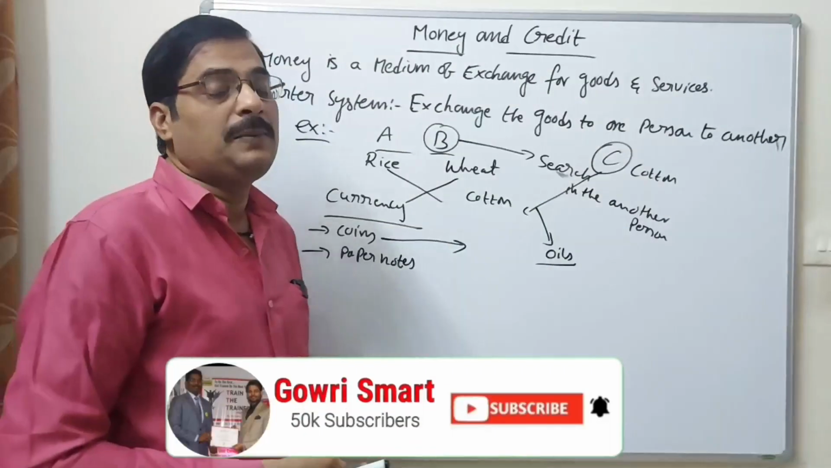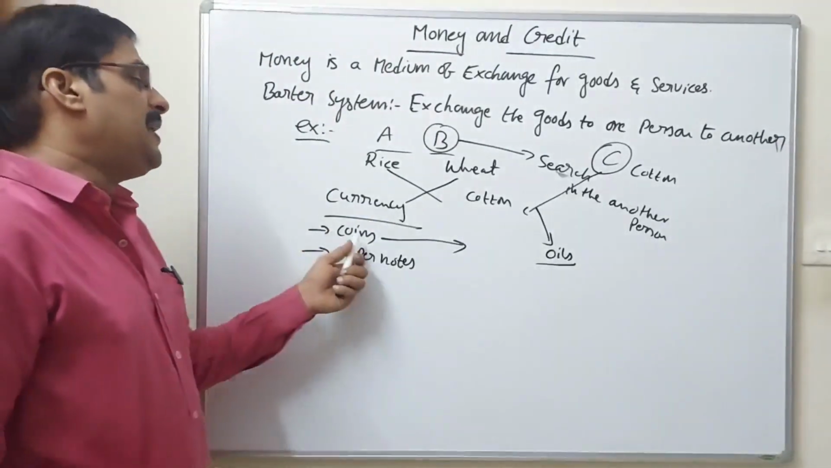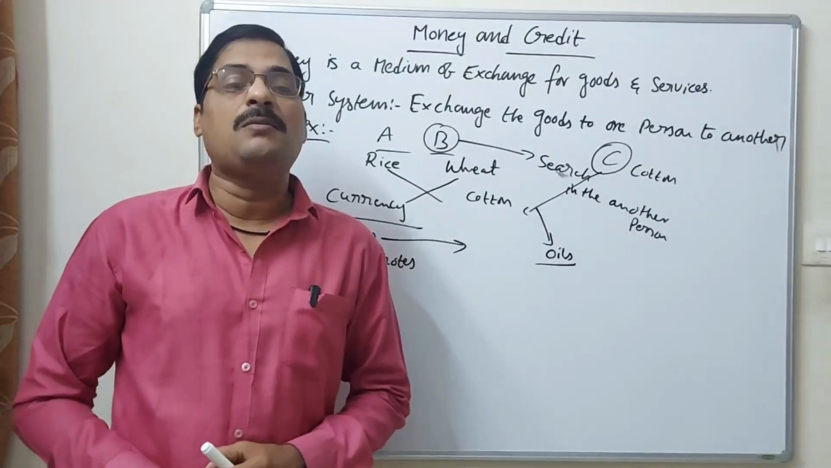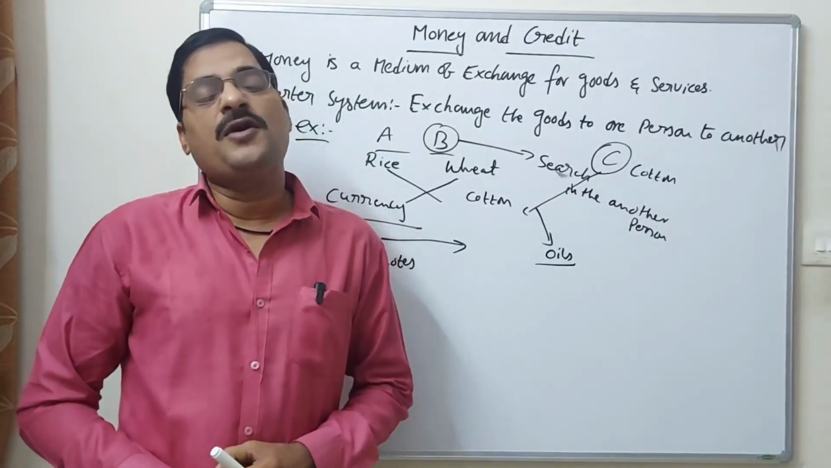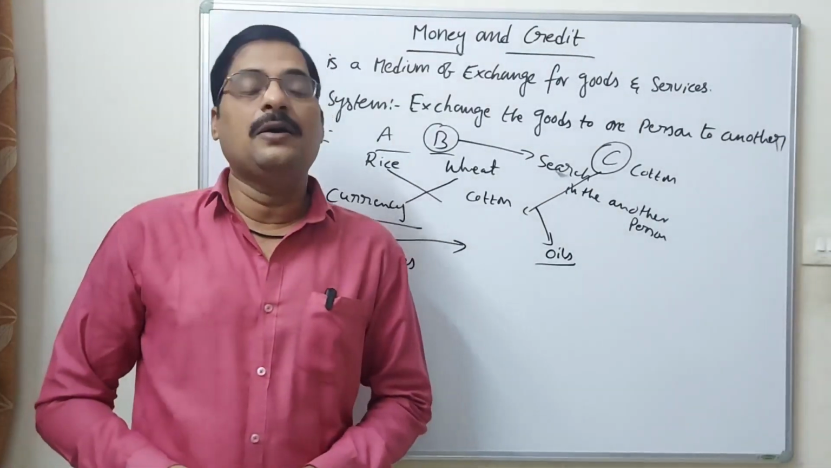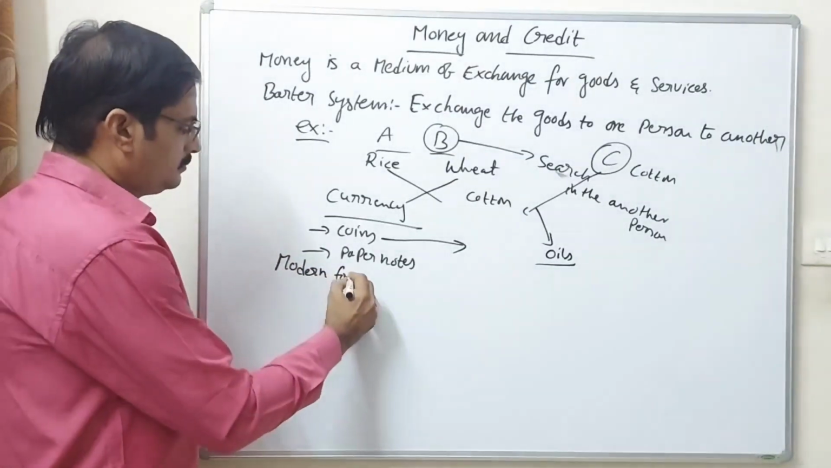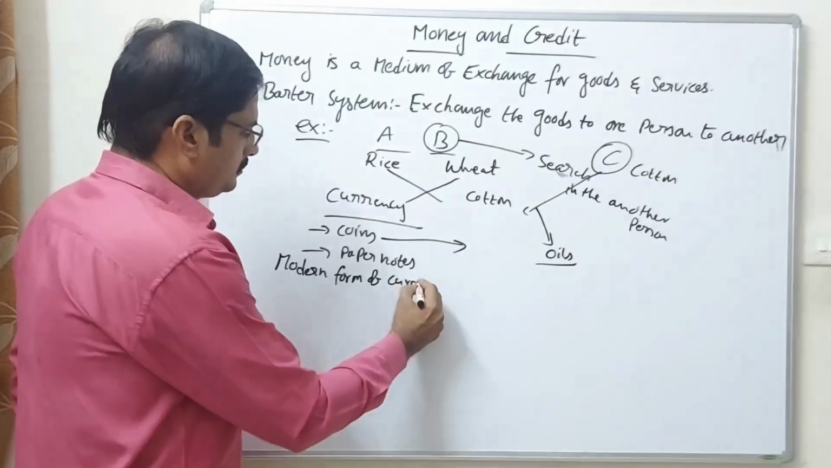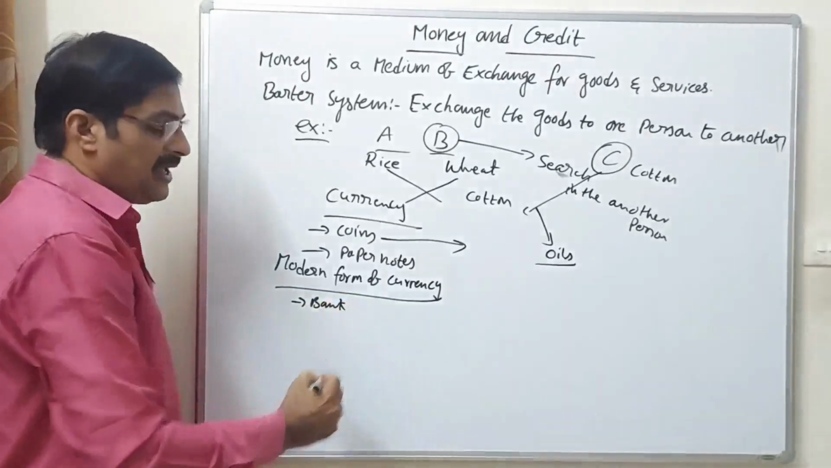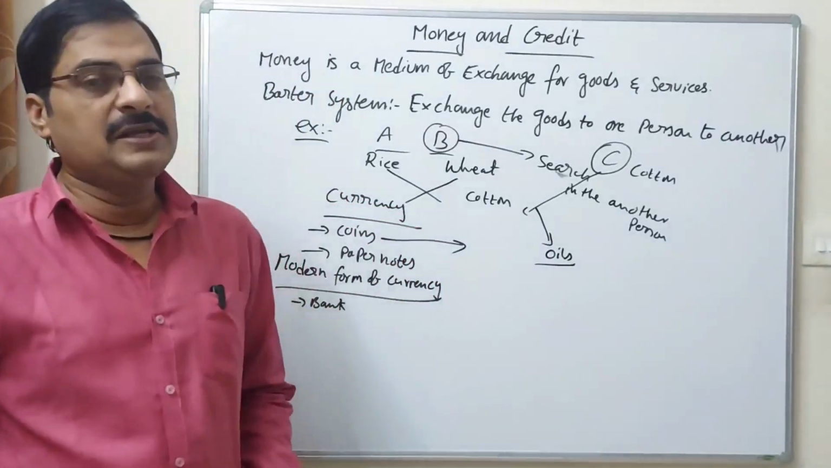So what did they have to do, since paper notes were like this? As a replacement of the currencies, they introduced the modern form of currency. What is the modern form of currency? The modern forms of currency were introduced by banks. Banks provide many things, but first we have to discuss money.